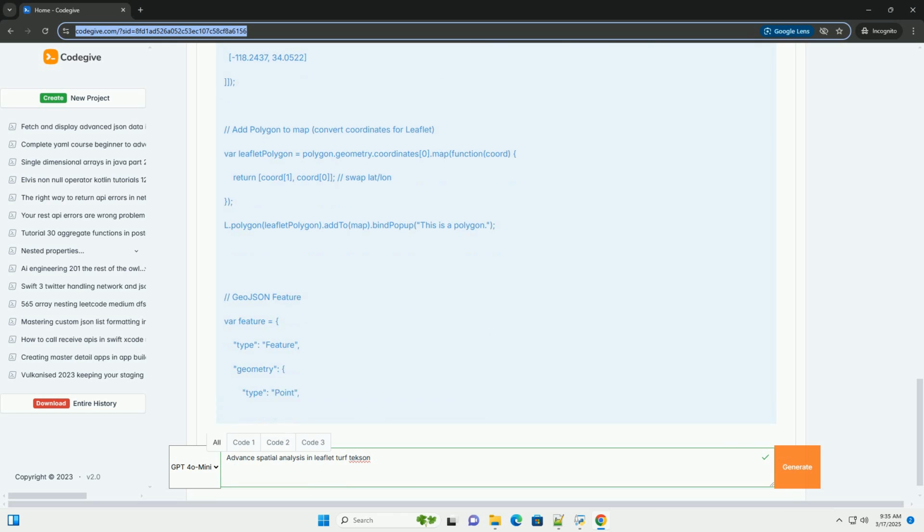2. Vector tiles: For extremely large data sets, consider using vector tiles. Vector tiles are pre-rendered chunks of geographic data that are streamed to the client as the user zooms and pans the map. This significantly improves performance compared to loading the entire dataset at once. Libraries like Mapbox.js can be used to style and render vector tiles. Turf.js can assist in pre-processing the data to generate the vector tiles.